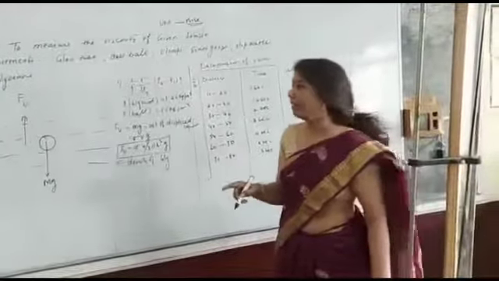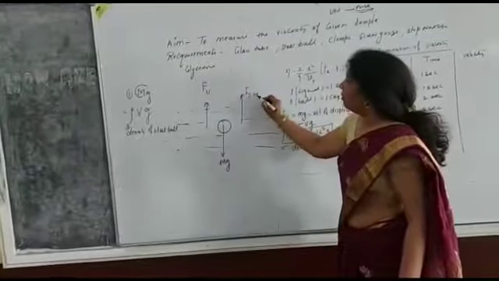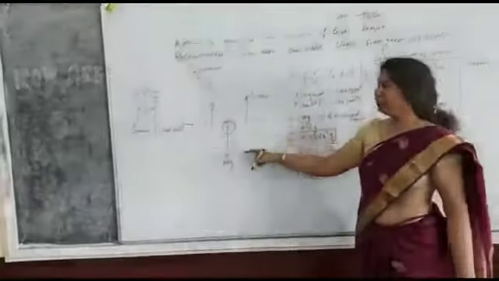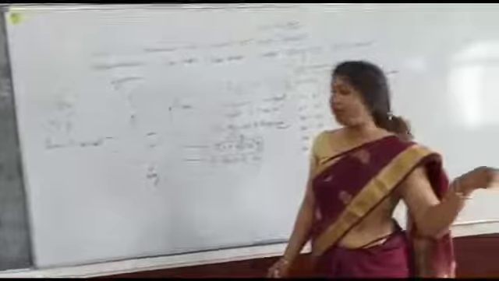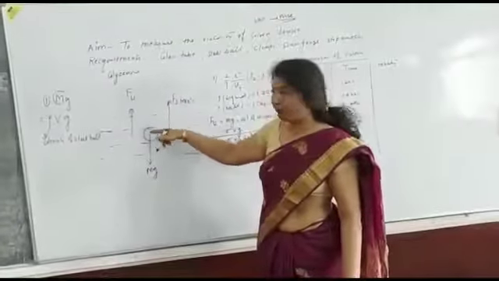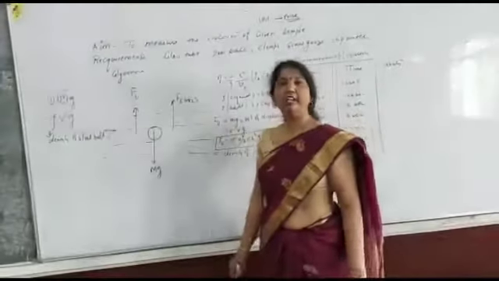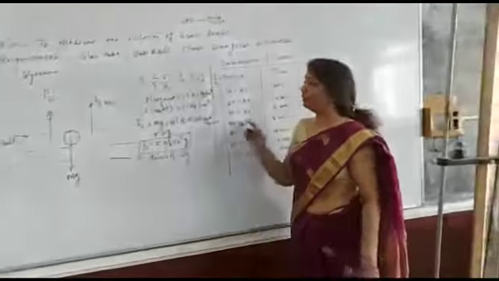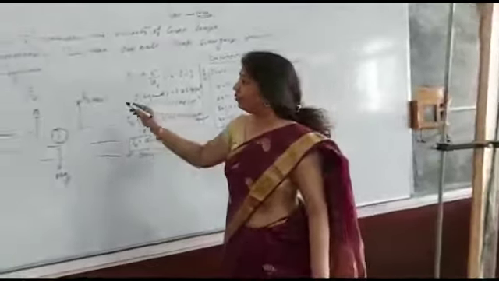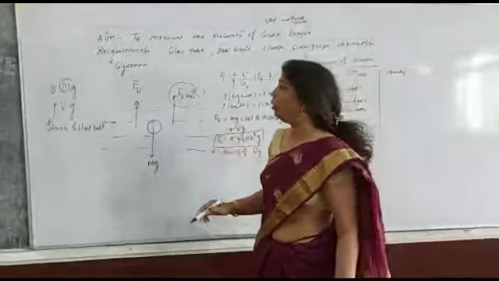The other force is the Stokes force. When these balls fall through the medium, because of the relative motion of different layers, there is an opposing force in the upward direction. This is known as the viscous force, and it is given by Stokes, and that's why it is known as the Stokes force.